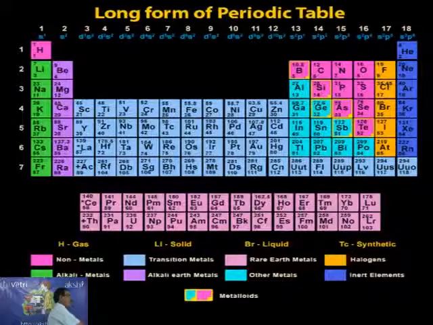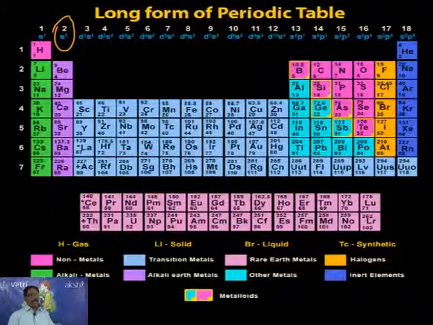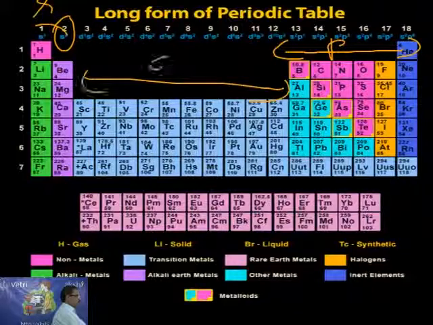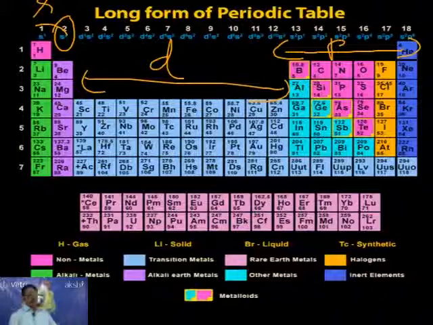The same way, come to the second group, the beryllium group, the alkaline earth metals. These first and second groups are normally called s-block elements. When we come to groups 13 to 18, they are called p-block elements. This is the s block, and the remaining ones we call d-block elements. Lanthanides and actinides are the f-block elements. This is the interesting information.